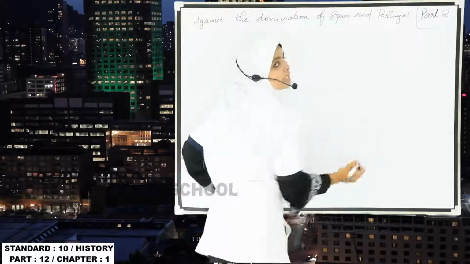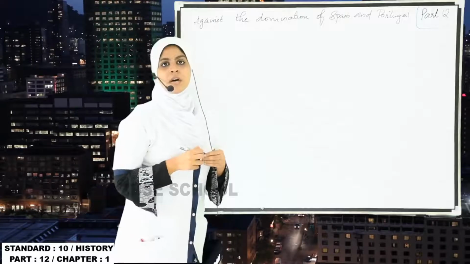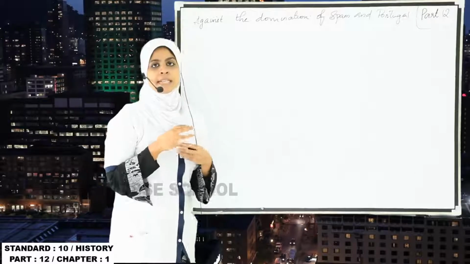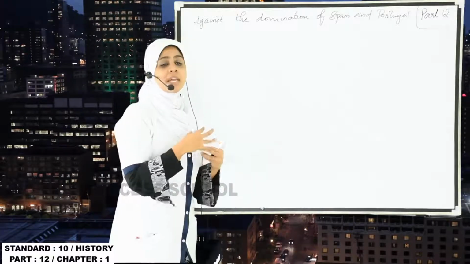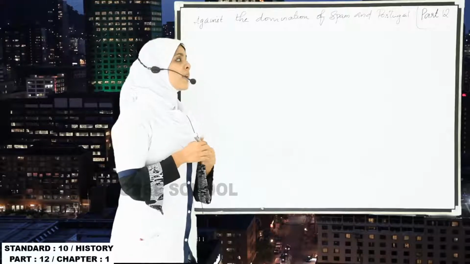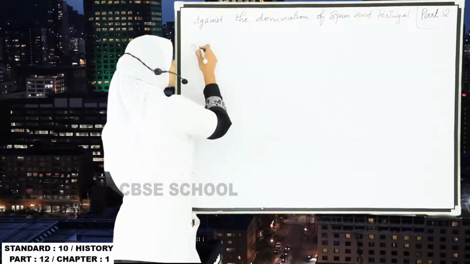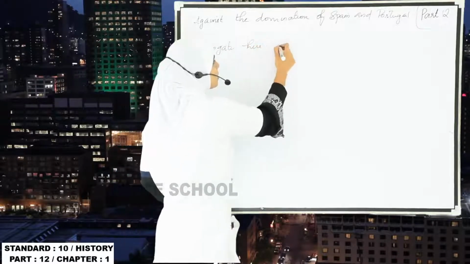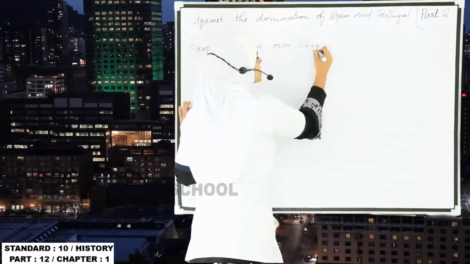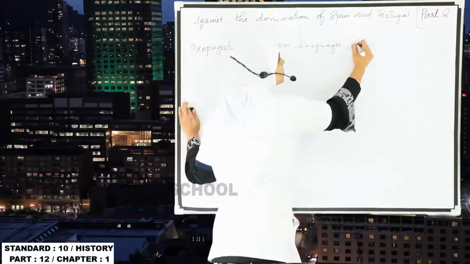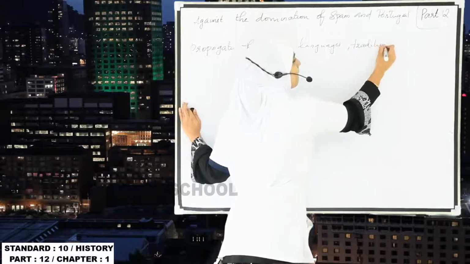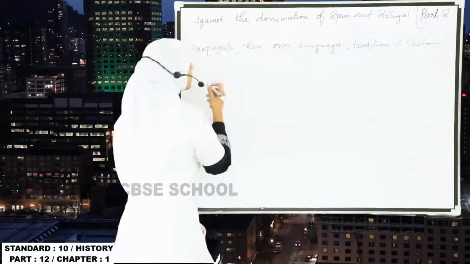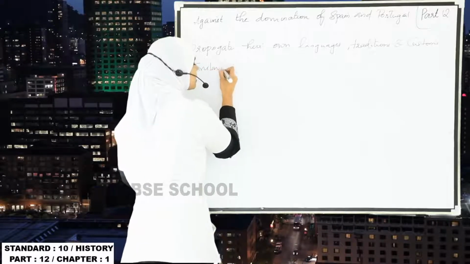So what happened when Spain and Portugal arrived in North America? They tried to enslave the people of North America, and they tried to propagate their own languages, traditions and customs, and also they tried to enslave the